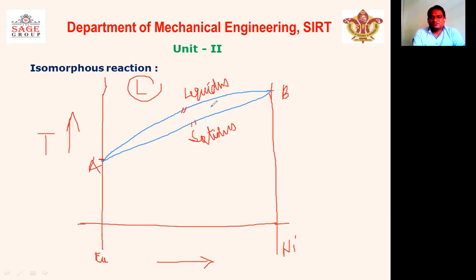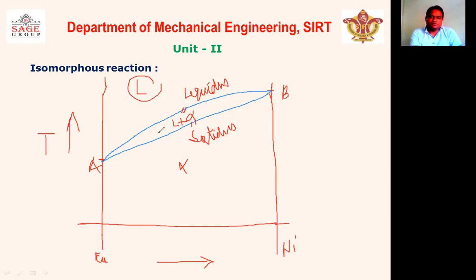Liquidus line shows that the transformation of phase is taking place from liquid plus solid to liquid. Here the phase is liquid plus solid, and below the solidus line, the complete alloy will be in the form of solid, that is alpha.